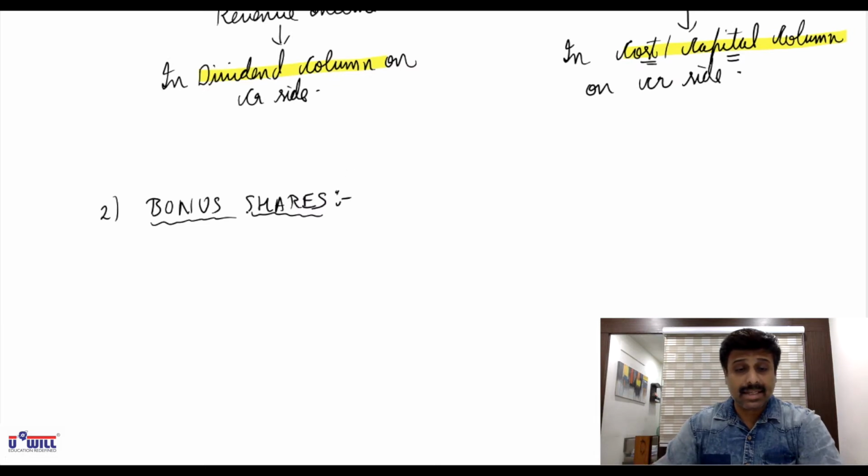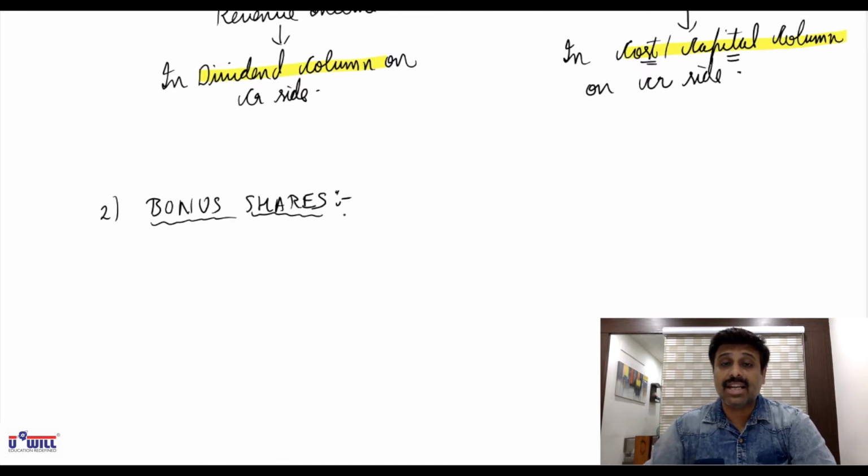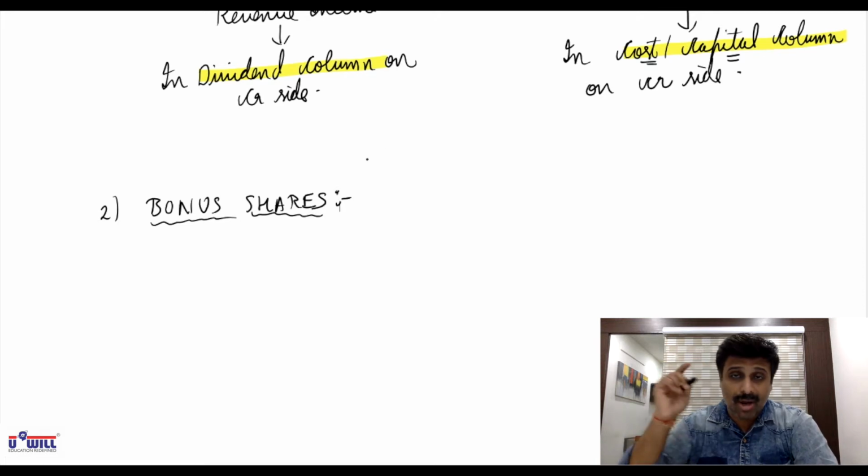Now let us understand the concept of bonus shares. What are bonus shares? You are receiving the shares of the company free of cost without paying anything.